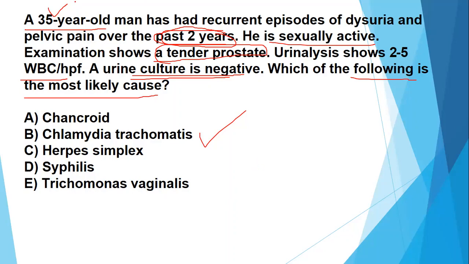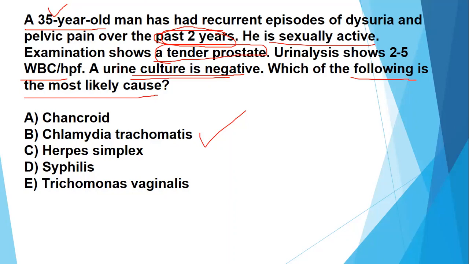So this is a young and sexually active male who is having dysuria and pelvic pain for the past 2 years. So the most likely answer here is chlamydia trachomatis. And it is important to mention that the culture is going to be negative in case of infection because of the chlamydia or Neisseria gonorrhoeae, because Neisseria gonorrhoeae is a fastidious organism.